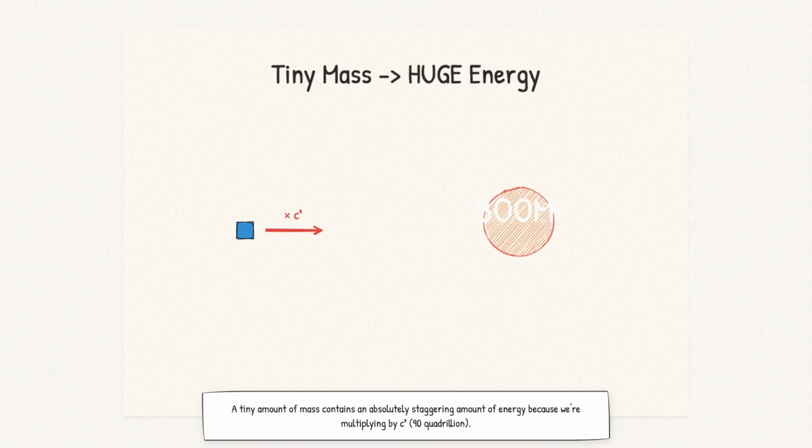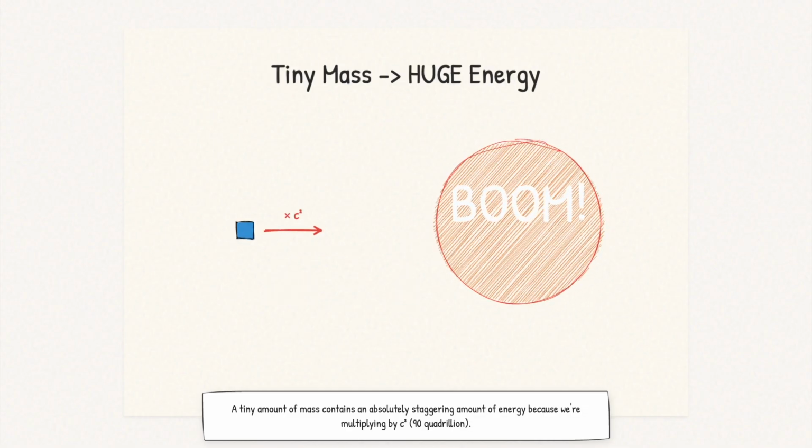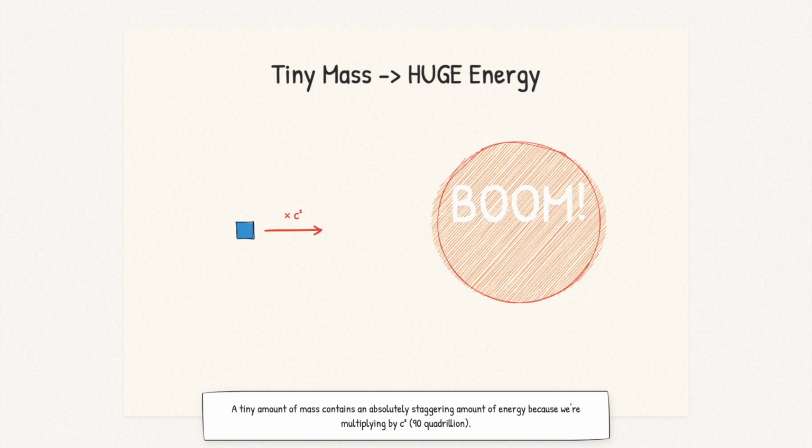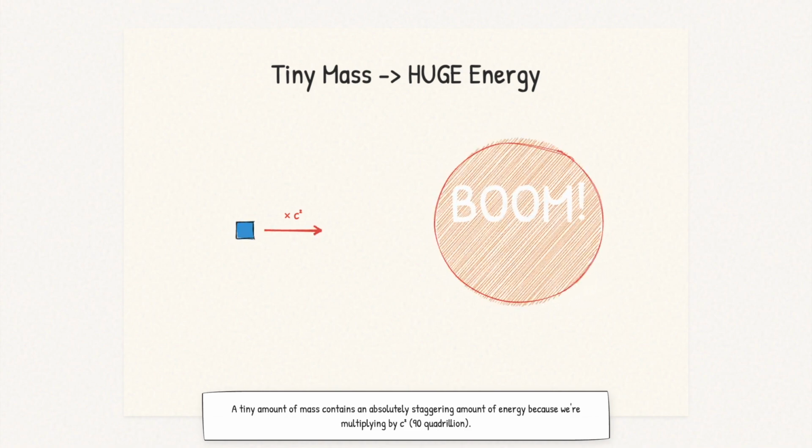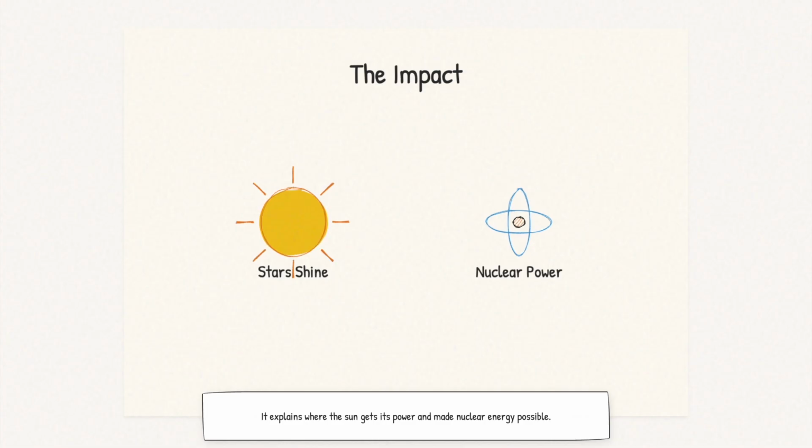A tiny amount of mass contains an absolutely staggering amount of energy because we are multiplying by the speed of light squared. That's 90 quadrillion. This equation fundamentally changed physics, showing that matter can be converted to energy and energy to matter. It explains where the sun gets its power and made nuclear energy possible.